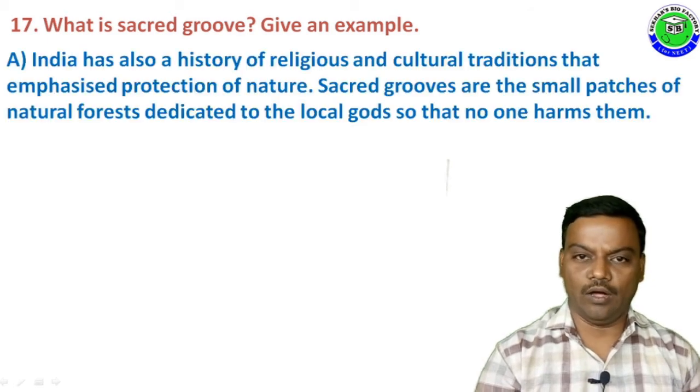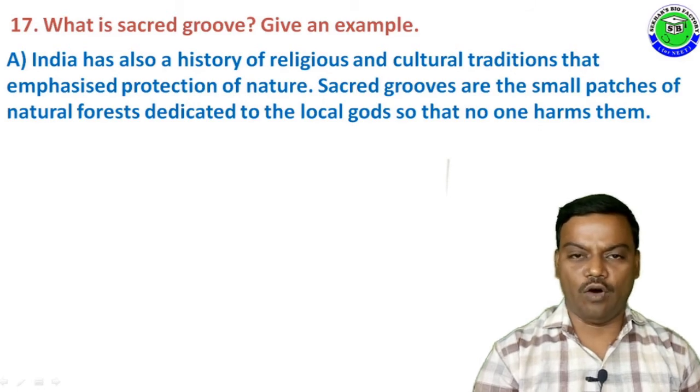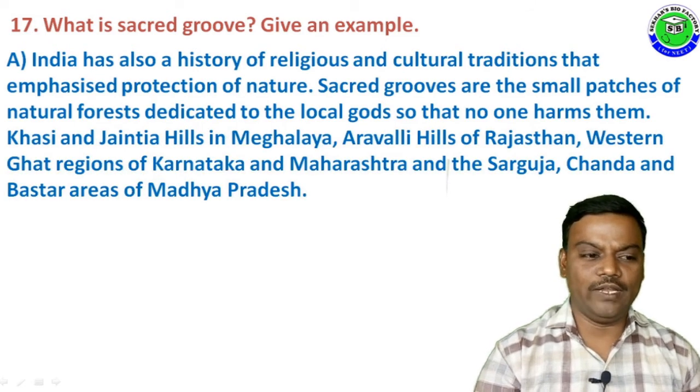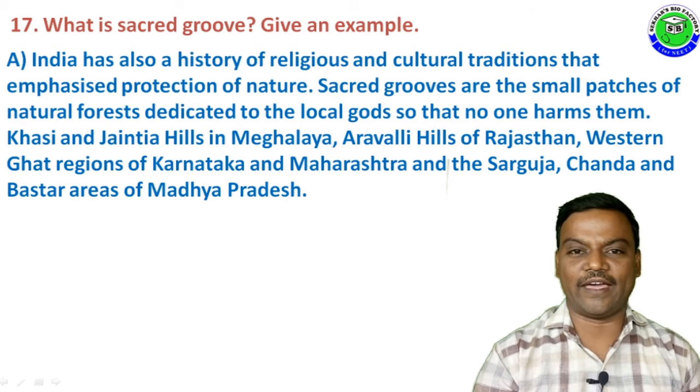Give an example. The answer is India also has a history of religious and cultural traditions that emphasize protection of nature. Sacred groves are small patches of natural forest dedicated to the local gods so that no one can harm them. Some examples are Khasi and Jaintia hills in Meghalaya, Aravalli hills of Rajasthan, Western Ghat region of Karnataka and Maharashtra, and Sarguja, Chanda and Bastar area of Madhya Pradesh. These are some examples of sacred groves.